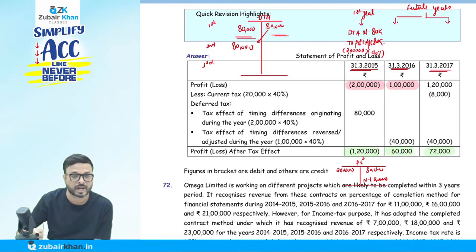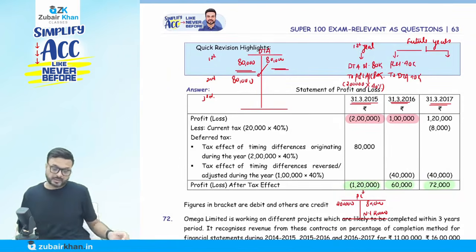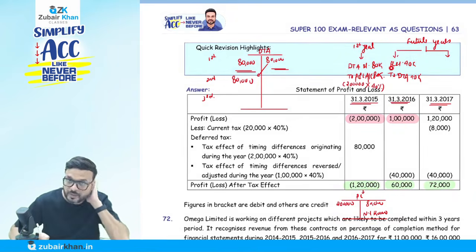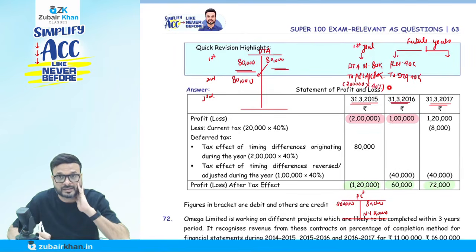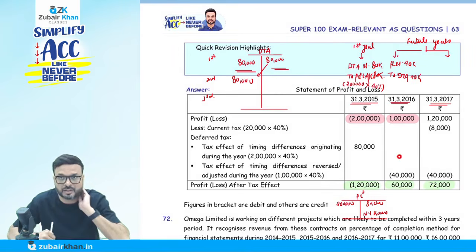Correct. Now we have to do the reversal. When I say reverse, I'm going to reverse the entry of deferred tax asset to P&L. When I reverse it, I will pass the entry: P&L account will be debited to deferred tax asset account. That is 40,000. So the profit and loss account should be debited and deferred tax asset account should be credited here. How much is that? 40,000. Why 40,000? 1 lakh multiplied by 40%, 40,000.